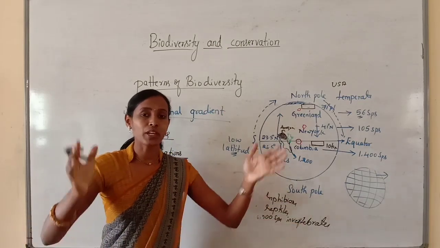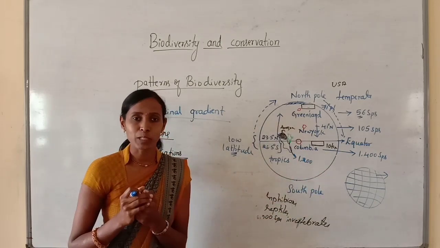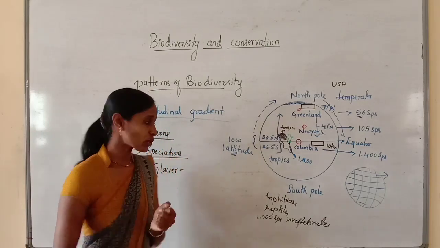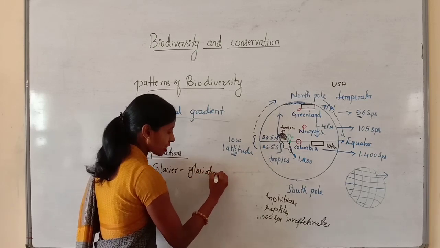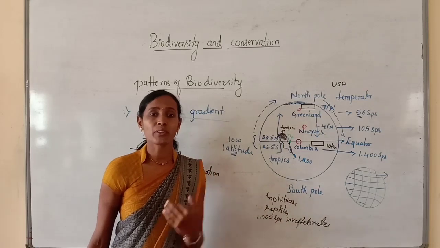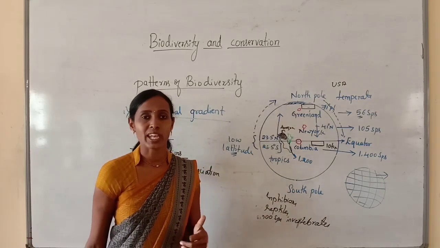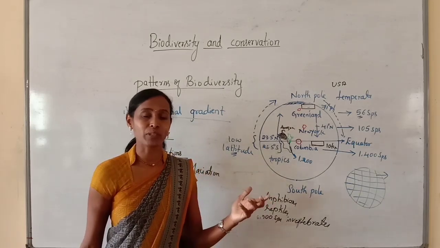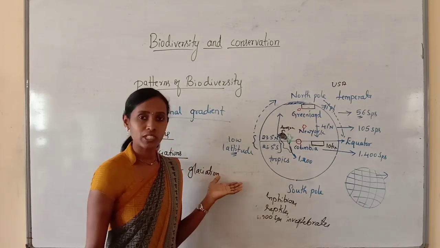What happens if that huge mass of ice moves over the land? Whatever plant and animal species are present on the land get killed. That is called glaciation. So these temperate areas have undergone frequent glaciation. Due to frequent glaciation, many plant and animal species present on the land have been destroyed.